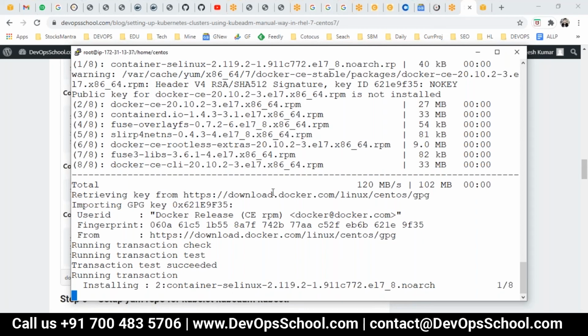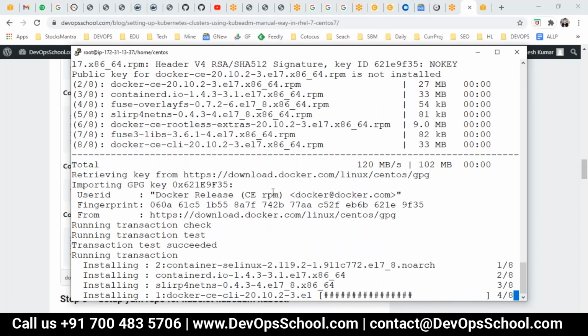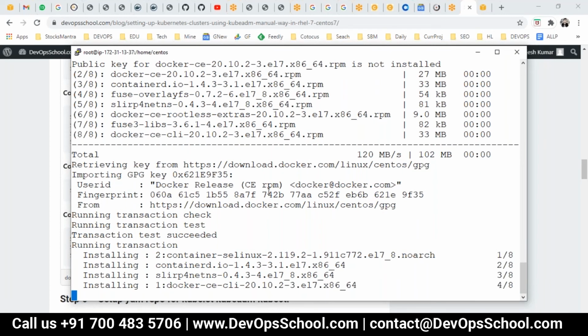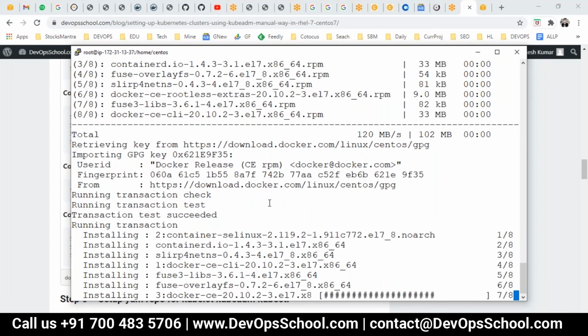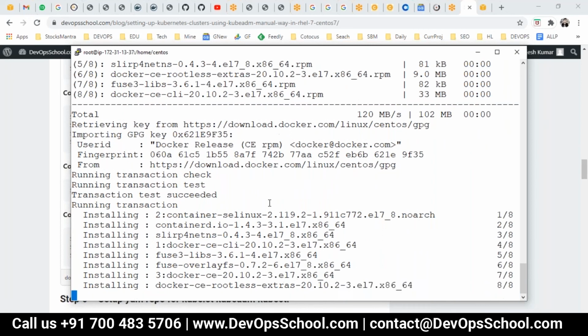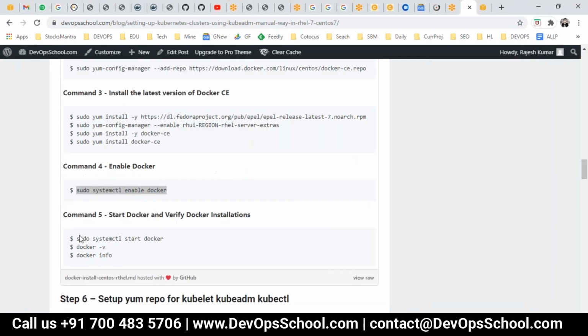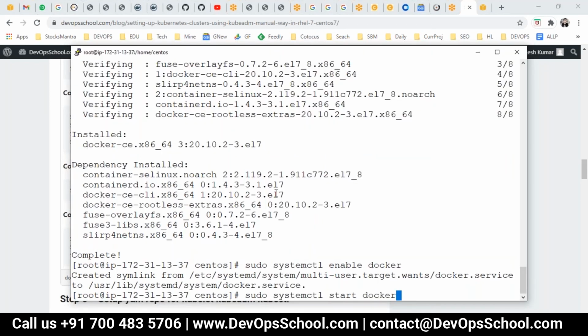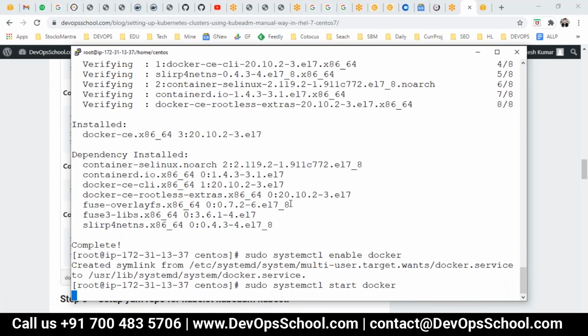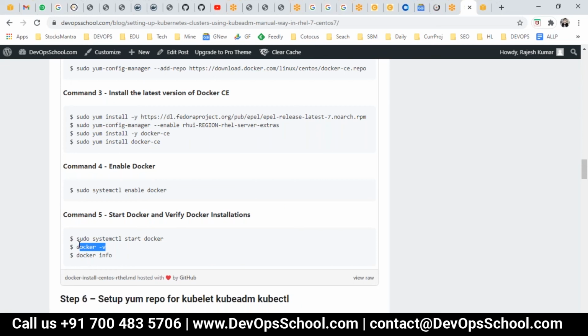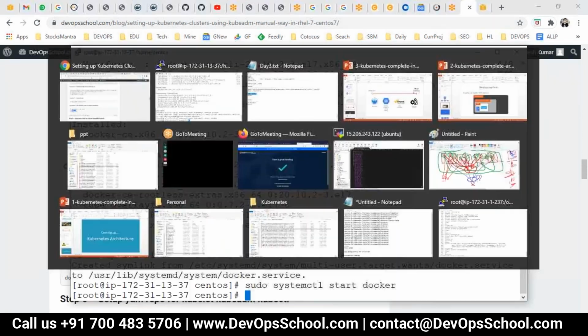But you know what? These are the things I'm doing manually right now, just to show you. But typically we do it through tools like Ansible or Puppet or Chef. If you want to learn Ansible or Puppet or Chef, just check out my YouTube channel, DevOps School, and you will have those videos over there also. In a bootstrap script also we can add this, so it will be installed on EC2 during the EC2 instance loading time. Yeah, that can also be done.